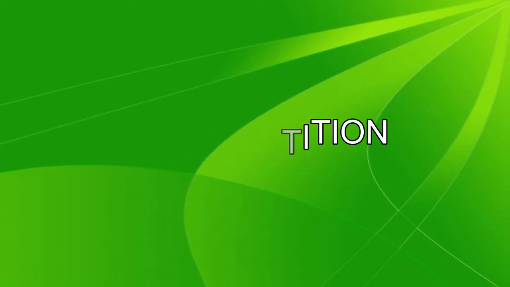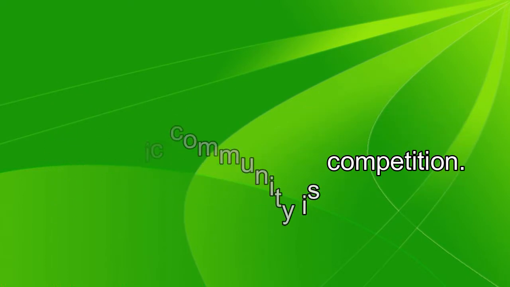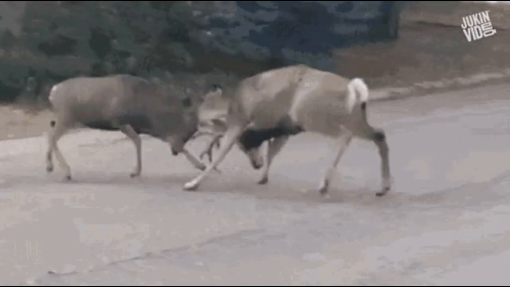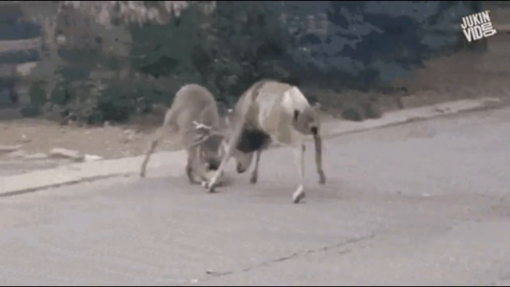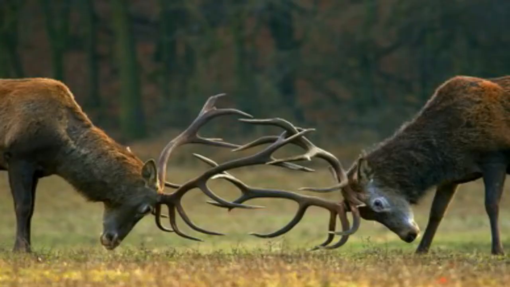Competition. Another interaction among organisms in a biotic community is competition. Competition is an interaction between organisms of the same kind. It can also be between organisms of different species that live near each other and compete for limited resources, just like the deers in the picture.